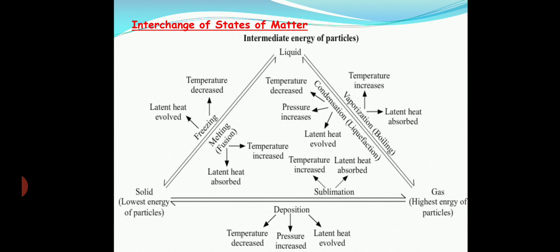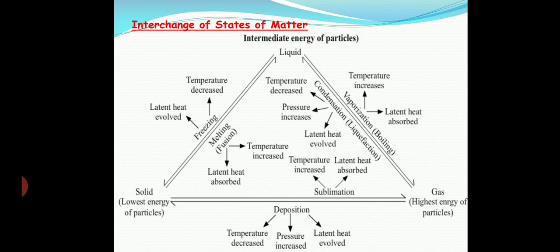So the amount of heat required to convert 1 kg of solid into a liquid substance is called latent heat of fusion. Same way, the amount of energy required to convert 1 kg of liquid into gaseous state is called latent heat of vaporization.